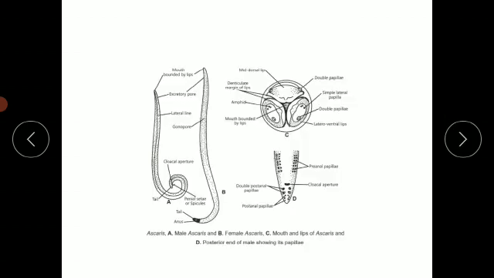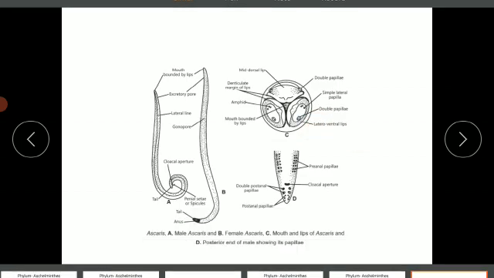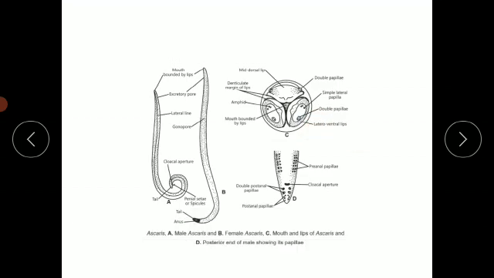See here, you are able to observe the male Ascaris. This is the male Ascaris which is short, and this is the female Ascaris which is longer in length. If you observe the posterior end, it is curved in case of male, and in case of female it is straight. Okay. So here you are able to observe the lips. The mouth is there, and the mouth is guarded by the lips.